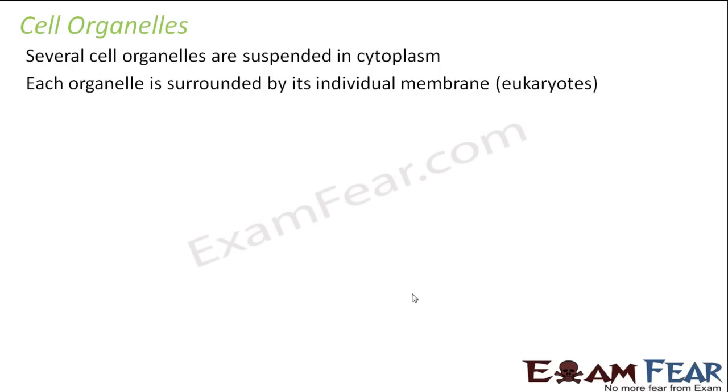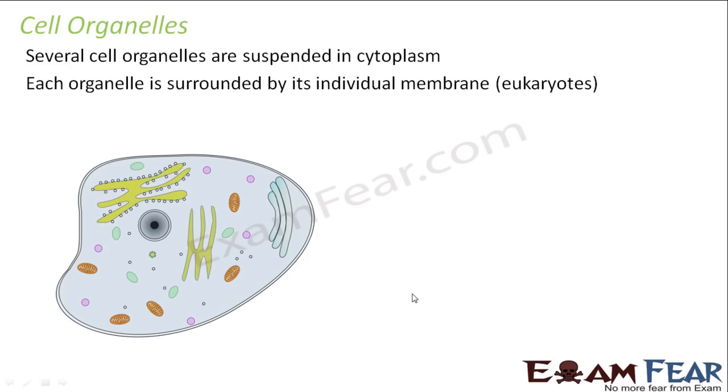Sometimes you have some of the cell organelles, but then again, they are not very distinctly seen. They are also not surrounded by specific membranes. But when we talk of eukaryotes, you can see the individual cell organelles surrounded by their respective individual membranes. So let us look at an animal cell. It is a eukaryotic cell.